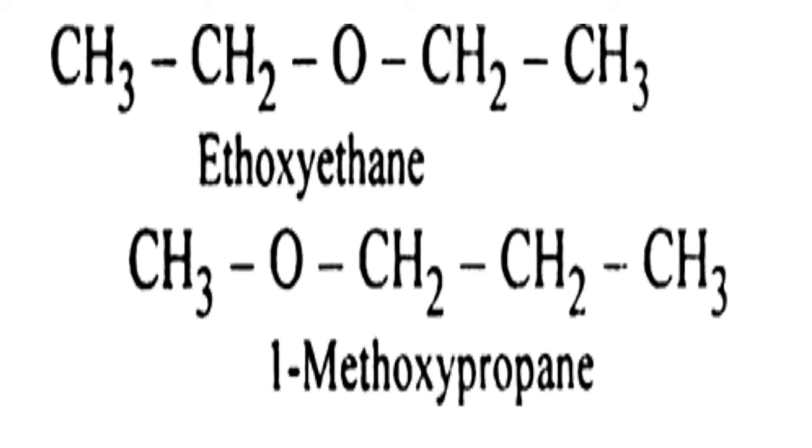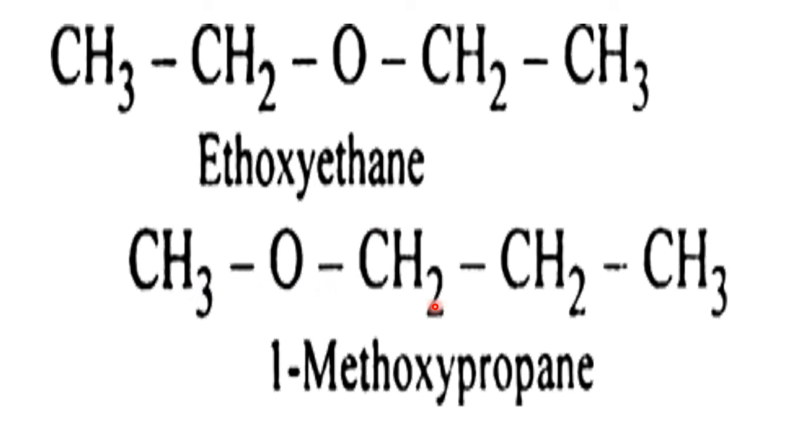Here, ether, ether. Ethyl, ethyl. The same example is repeated using the IUPAC name. Earlier it was called diethyl ether, now it is called ethoxyethane. Earlier it was called methyl propyl ether, now it is called 1-methoxypropane. So this is carbon atom number 1. On this, 1-methoxy is there.